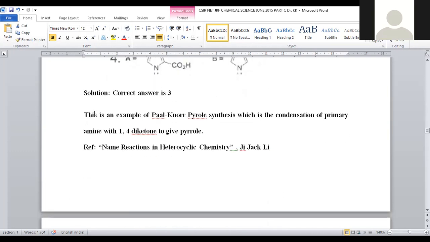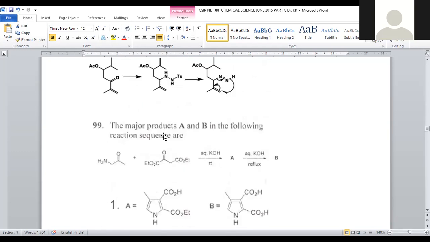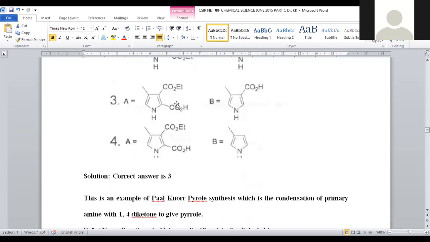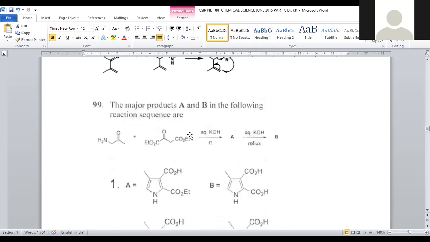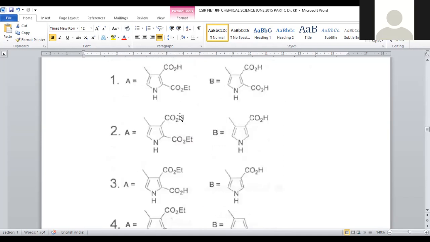It is a Paal-Knorr synthesis, which condenses a primary amine with the 1,4-diketone to give rise to a pyrrole ring. So here compound A will be generated with the COOEt groups. Simple cyclization: 1,4-diketone is treated with primary amine, so a simple cyclization reaction was carried out.